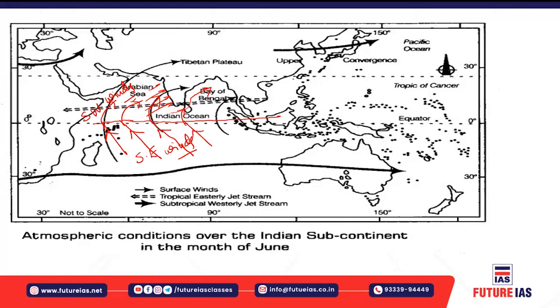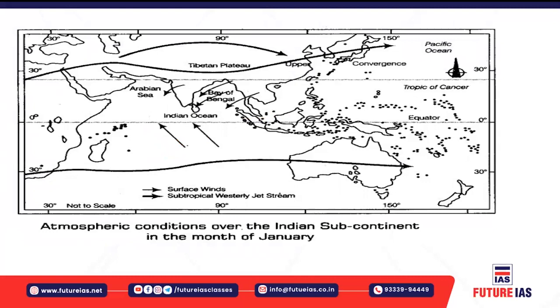Next, this shows the atmospheric condition over the Indian subcontinent in the month of January. A reverse happens.